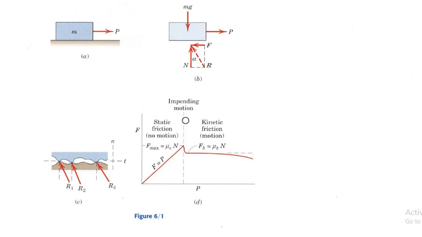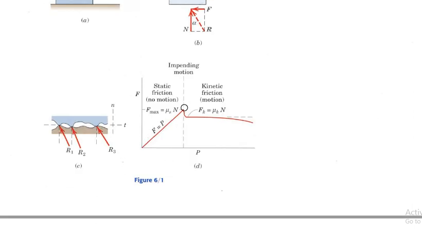Then in the second part, after impending motion has started, the kinetic friction Fk will be equal to mu k into N. N is the normal reaction, and what is mu k? Mu k is the coefficient of kinetic friction, which depends upon the relative velocity between adjacent layers.